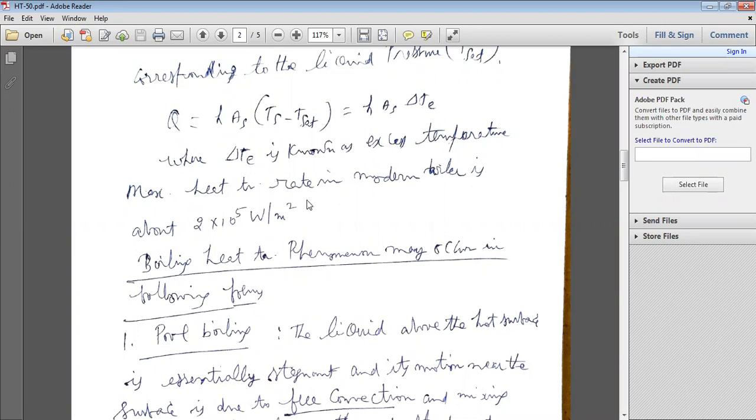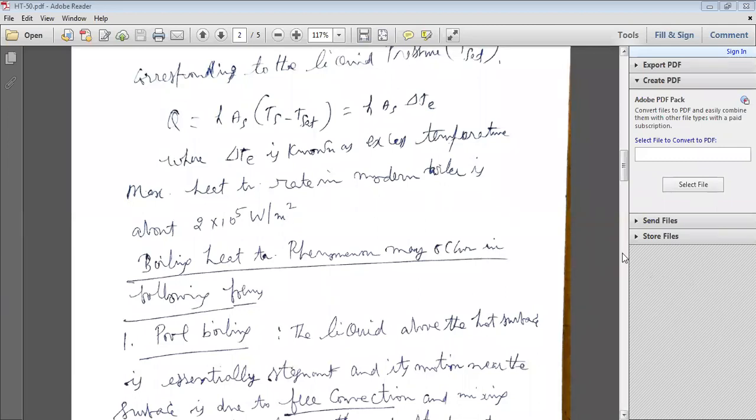So delta T is known as the excess temperature, and the maximum heat transfer rate in a modern boiler will be around 2 × 10⁵ watt per meter square. That's why heat transfer rates are high in boiling heat transfer as well as in condensation.